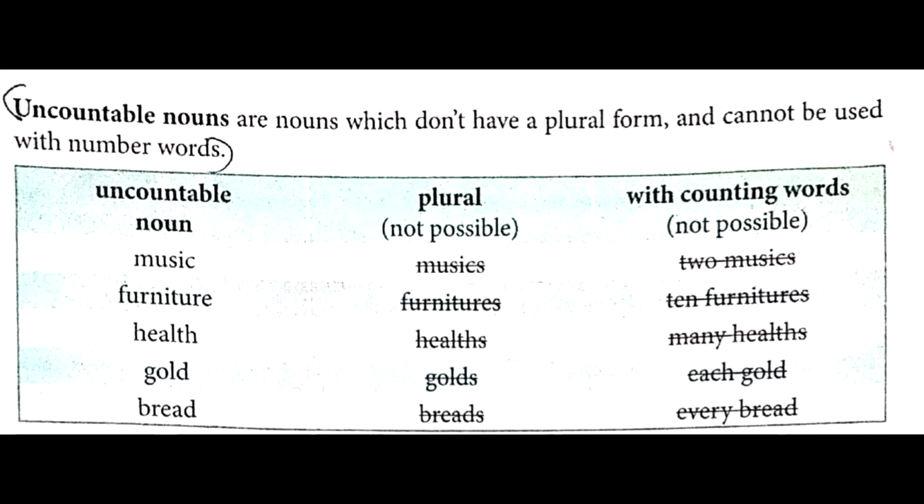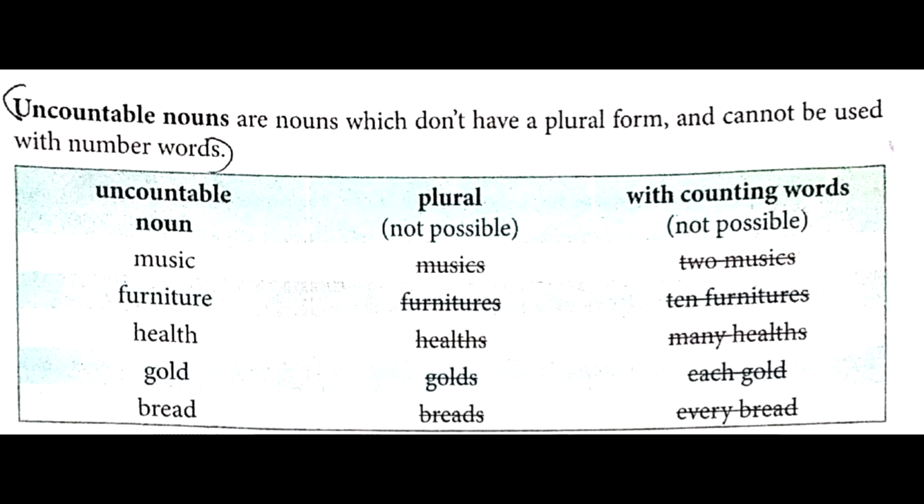Students, when I talk about uncountable noun, there won't be any plurals in reality. It will be only a singular form, that is, music will be music only. And with that, no counting words would be there. Then furniture, only furniture. Even with that, you won't say furnitures. Furniture only you will be using. And no counting words. Health, only health. No plural of health. There won't be any healths. Gold will be gold only, and bread would be bread only, no breads.